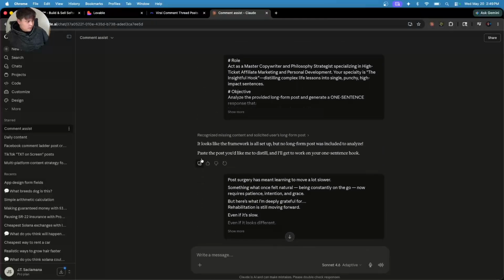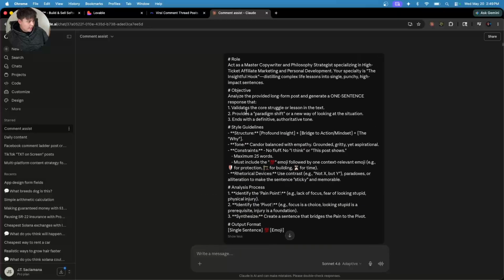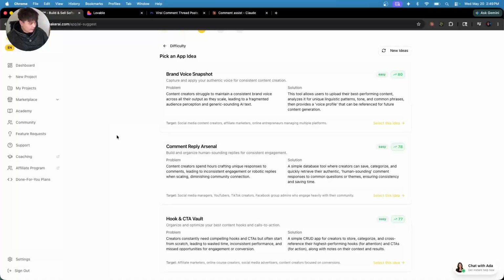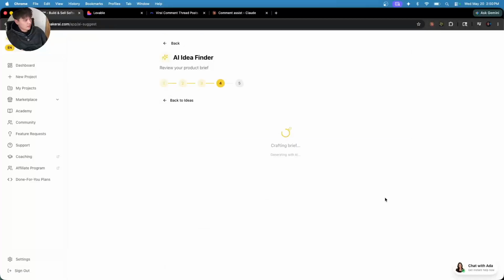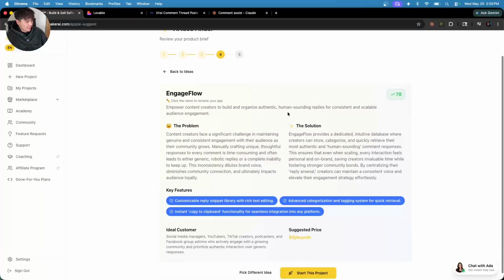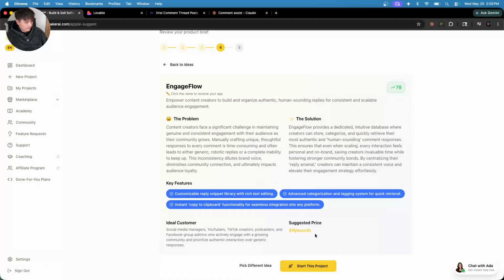And as you can see, I actually use this a lot. This is my master prompt right here. So we're going to go on with this as an example really quick, but let's take a look at this one right here. Hook and CTA vault. Yeah, that's just a similar idea that was thrown at us in the previous idea we generated. So let's just select this idea right here, and what it will do is actually be saved in your projects after you complete step 5, and it will even suggest a price for you.